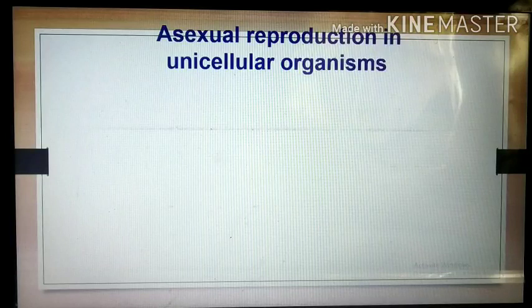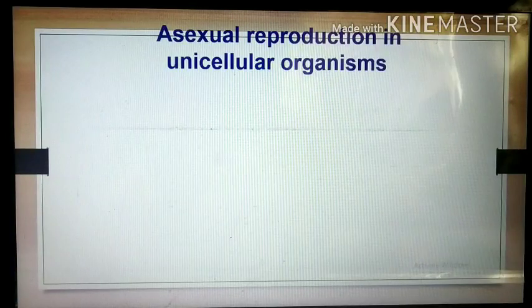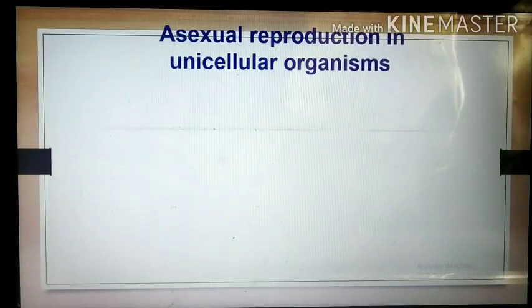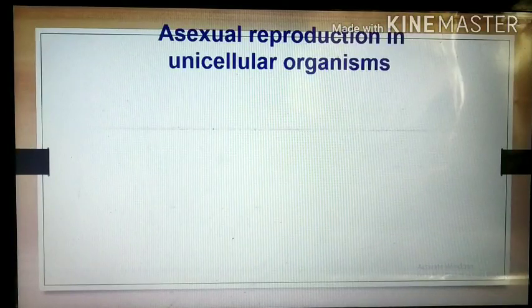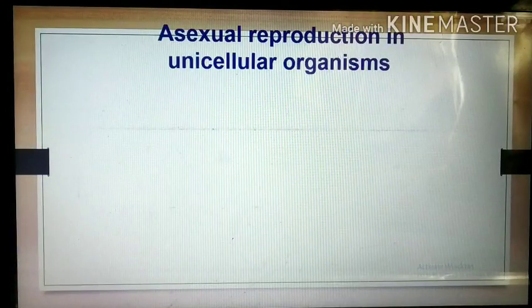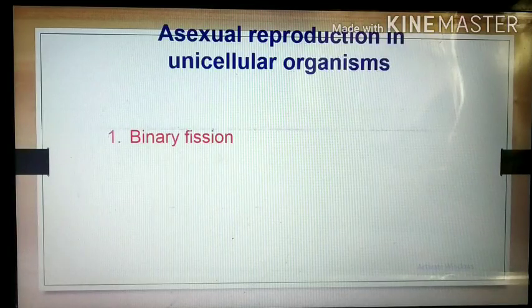Asexual reproduction in unicellular organisms. Asexual reproduction takes place in different organisms. First of all, we are going to study asexual reproduction in unicellular organisms. There are different modes of asexual reproduction in unicellular organisms.